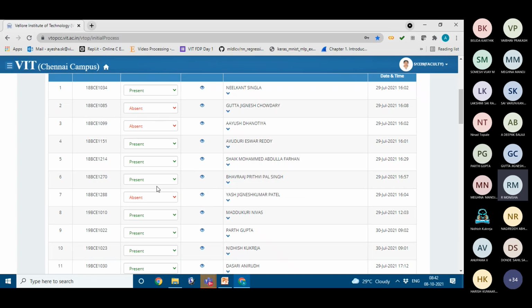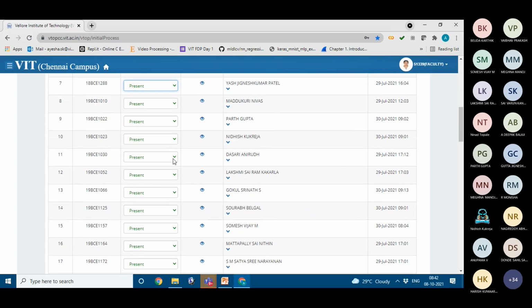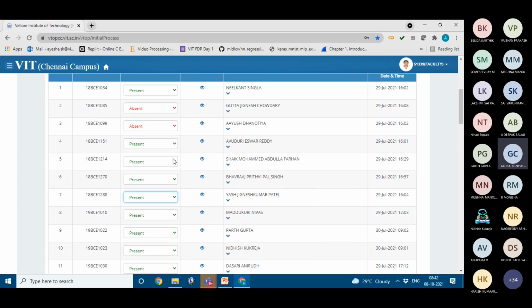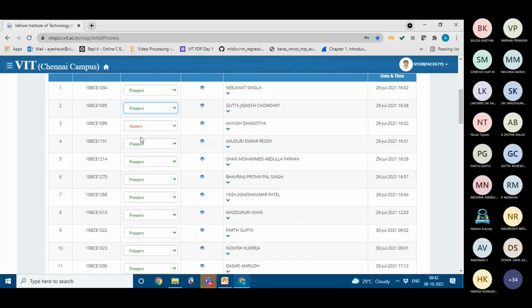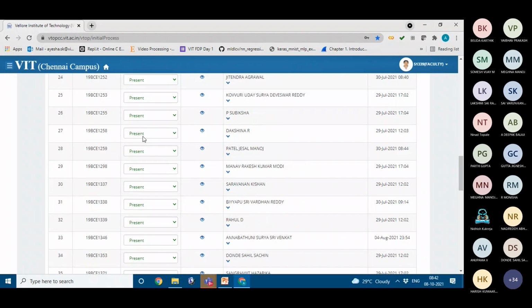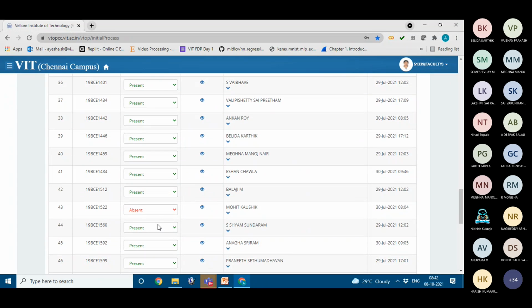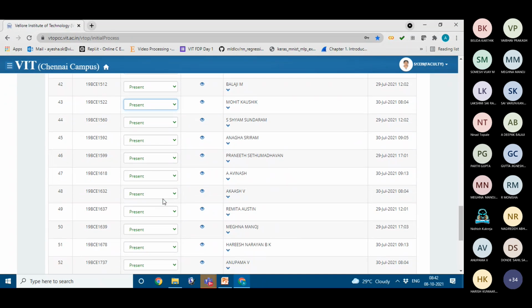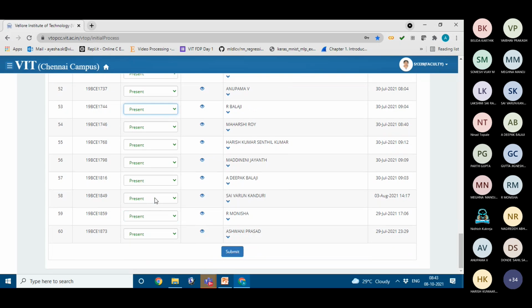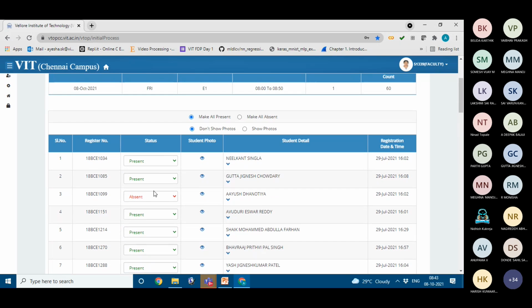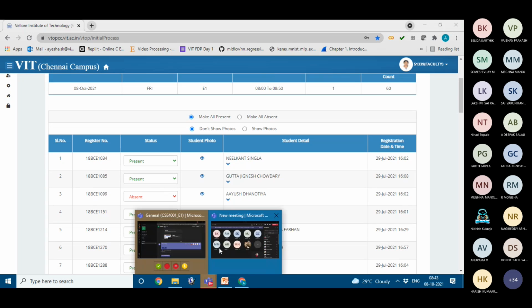Yash Patel, present ma'am. Ma'am, Jignesh is present. Ma'am, Mohit Kaushik is present. Ma'am, Harish Kumar present. Ma'am, Balaji is present. So Ayush is absent, right?